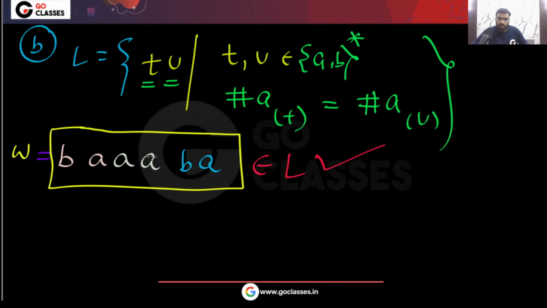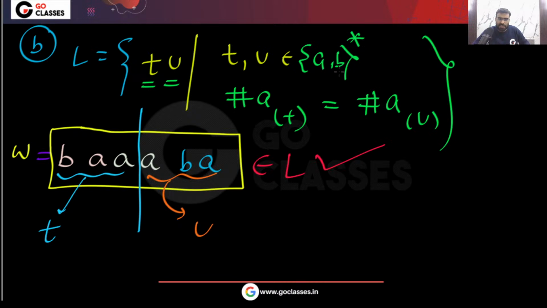So you can see what you can do here. Very simple. This string will belong to L. You can consider this as t, and you can consider this as u.